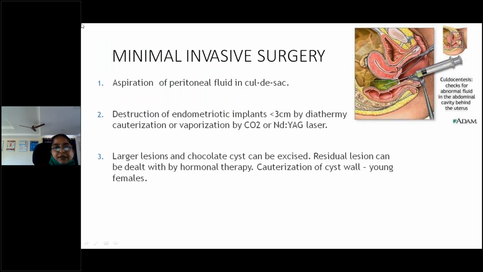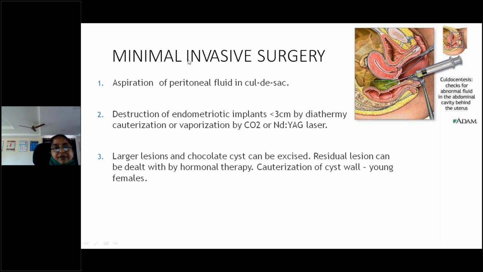Then comes minimal invasive surgery. So what minimal invasive surgeries can we do? Aspiration of peritoneal fluid. Why do you want to aspirate this peritoneal fluid? It produces inflammation. So we can remove this inflamed peritoneal fluid in the cul-de-sac, number one. We can go for vaporization or diathermy or cauterization of the endometriotic implants. And larger lesions of chocolate cysts can be excised, or cauterization of the cyst wall can be done.